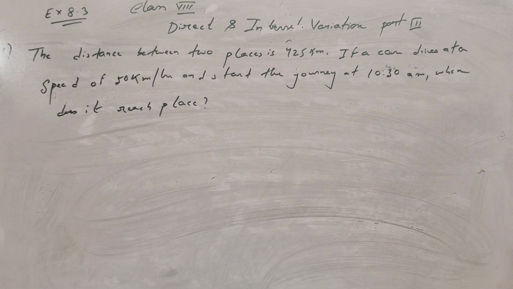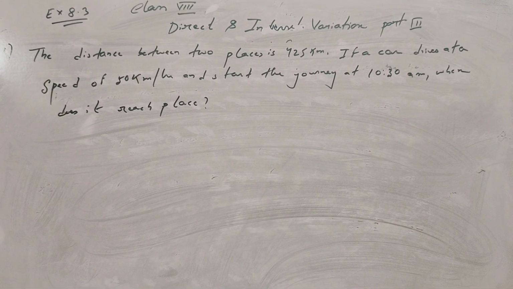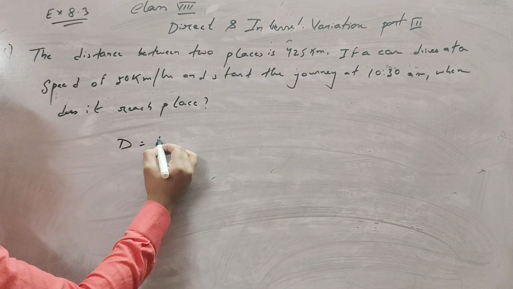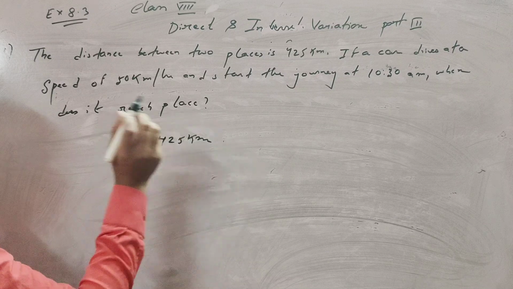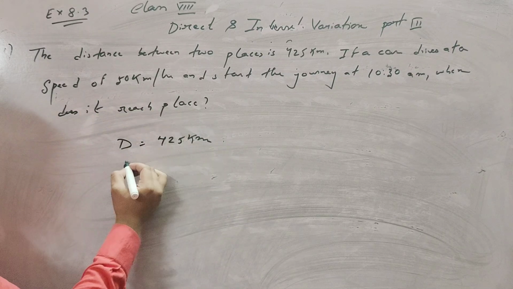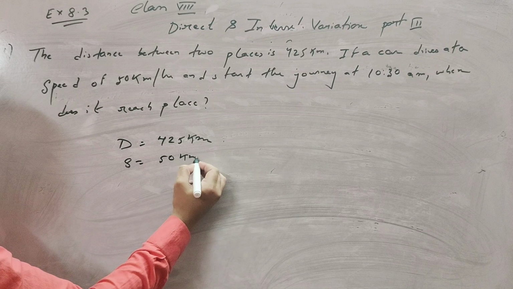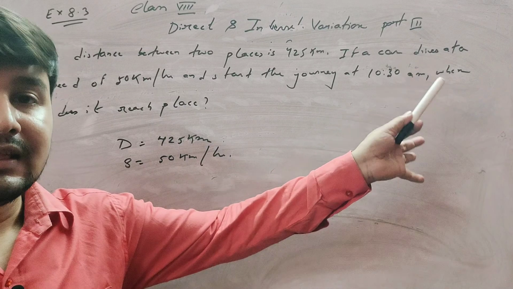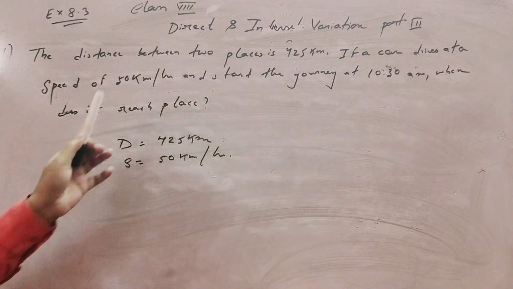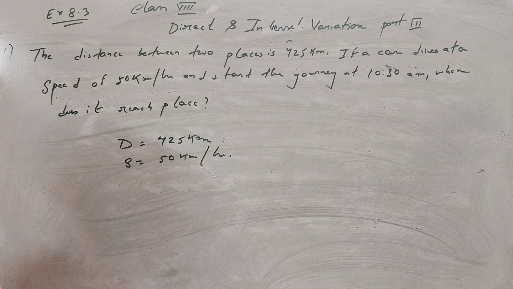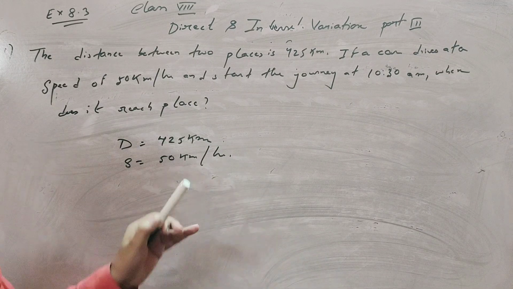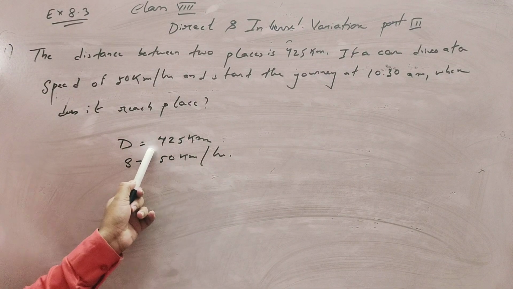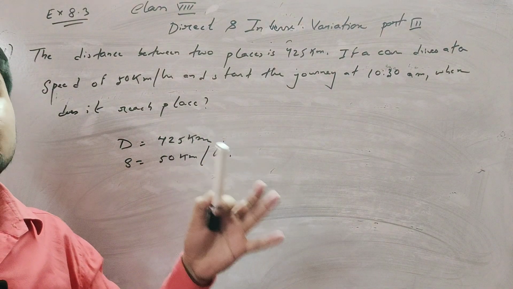What is the question? The distance between two places is 425 kilometers, that is, the distance is given. The speed of the car is 50 kilometers per hour. It starts the journey at 10:30 a.m. When does it reach the place? That means at what time the person reaches the place when he drives his car at the speed of 50 kilometers per hour and the distance equals 425.